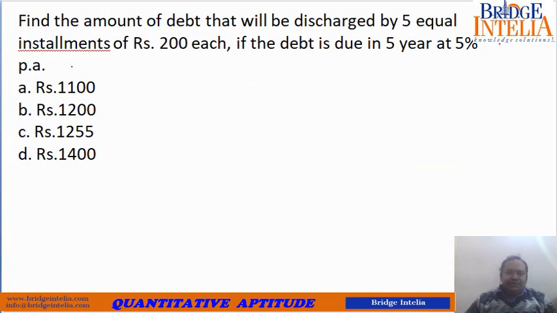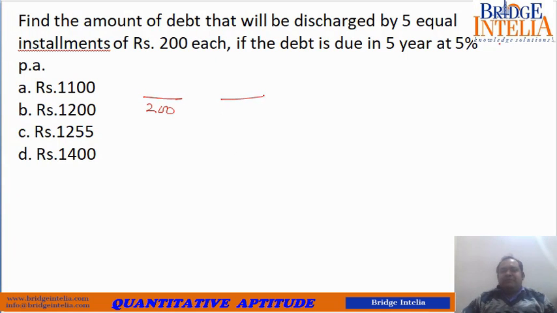Let's move to next one. Same concept. Find the amount of debt that will be discharged by 5 equal installments of 200 each if the debt is due in 5 years at 5% per annum. So this time we know what we are doing.